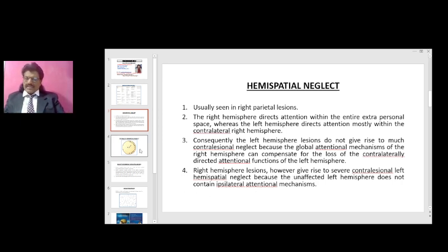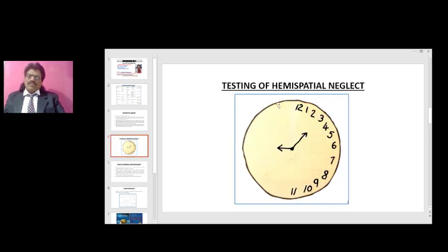So how do we test clinically at the bedside? Right parietal lobe lesions will have left hemineglect. When we ask them to draw a clock with all 12 numbers equally spaced, they cannot see the left side. There's a hemineglect. So they'll put all 12 numbers, 1, 2, 3, 4, 5, 6, 7, 8, 9, 10, 11, 12, all on the right side. They'll completely neglect the left side. So this is known as hemineglect. If you ask them to draw a clock with numbers, they'll put all the numbers like this. They completely neglect the left side.